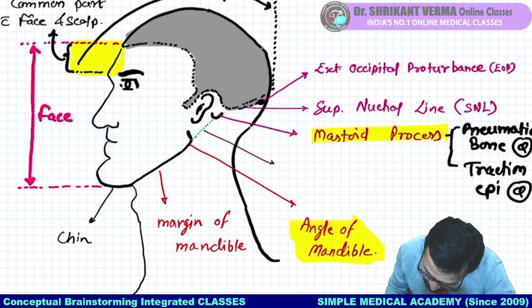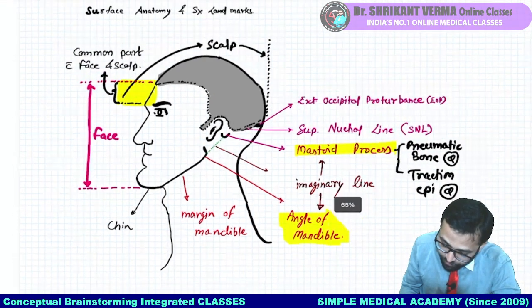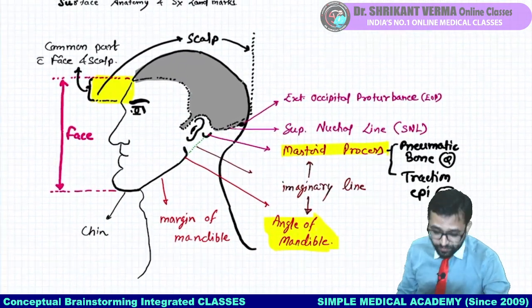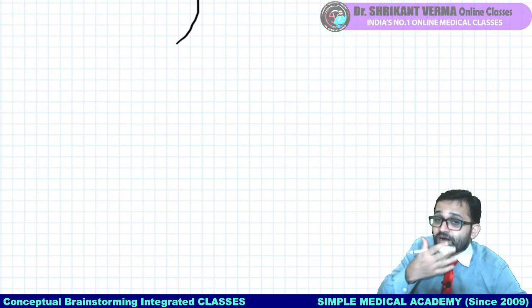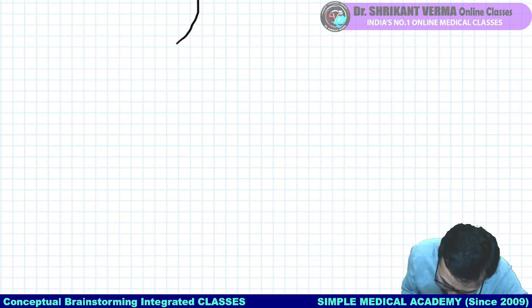Yes, it is only an imaginary line which is joining mastoid process to the angle of mandible. Fine, I think there is no problem till now. Now try to understand, we are starting the dissection over this part. I told you the dissection rule, different incision in scalp portion, but even here we are looking at dissection.